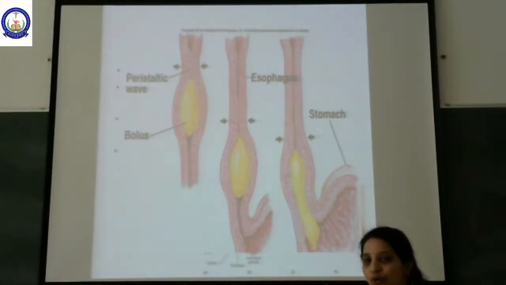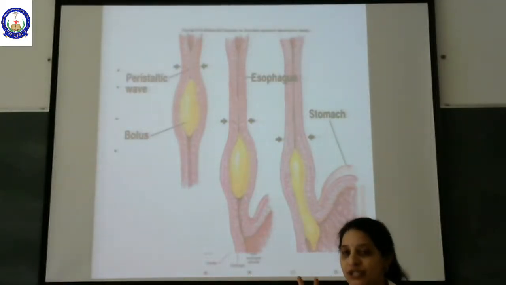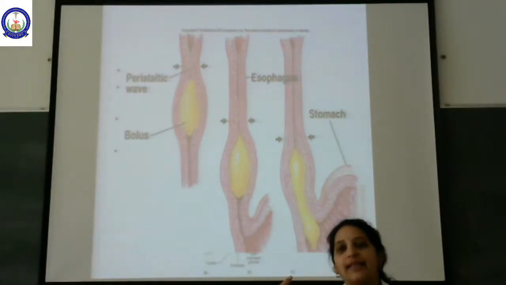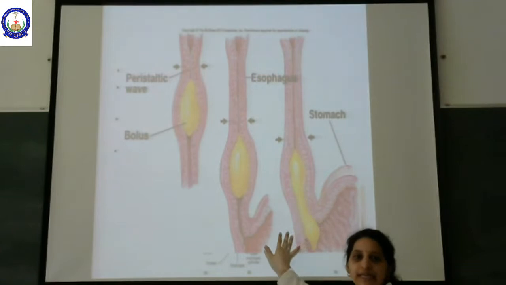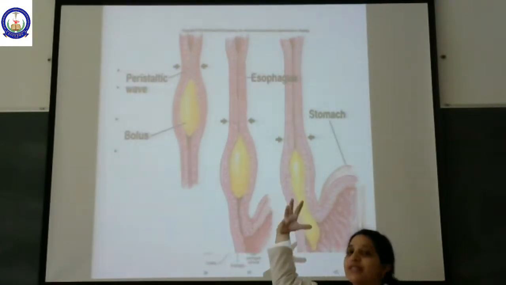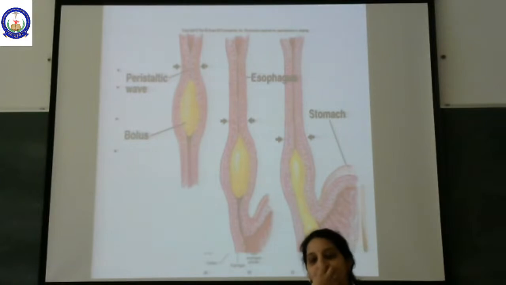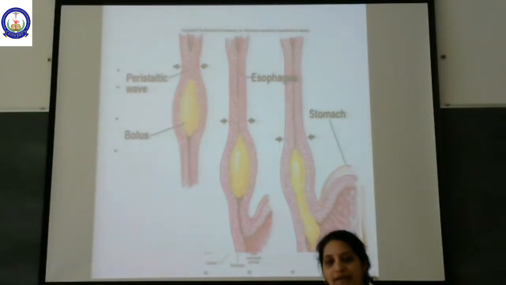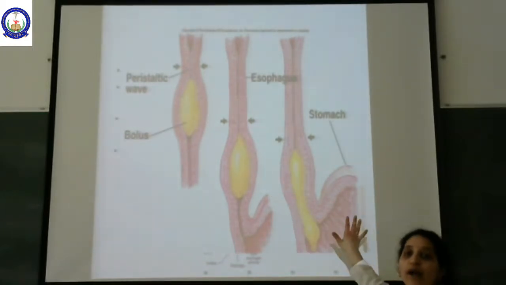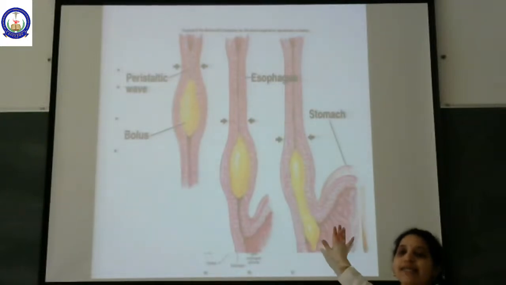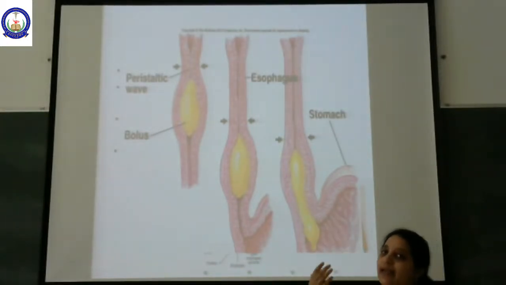So we have learned two types of GI motility: mastication and then swallowing or deglutition. Then we learned a little bit about the importance of the lower esophageal sphincter. Right? Now the food which has entered from the mouth through mastication, entered through the esophagus in the form of peristaltic movement, has entered through the lower esophageal sphincter. Now the food has entered into the stomach. What happens to this food bolus once it enters the stomach? We'll see in the next part.